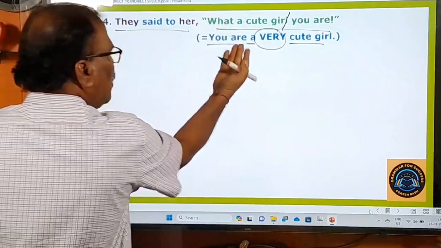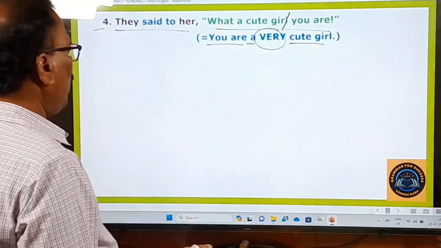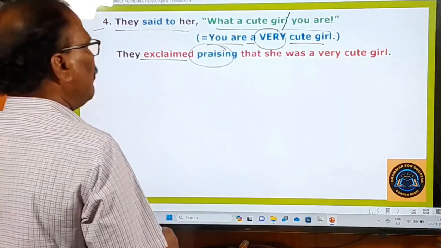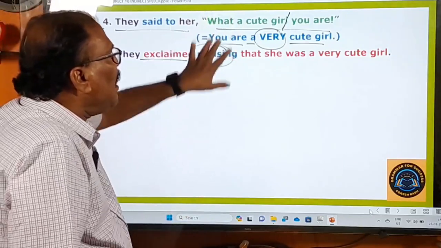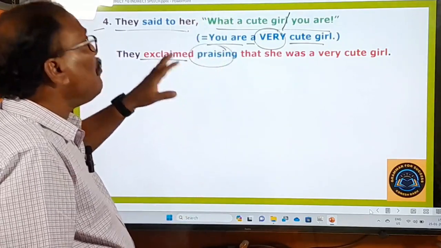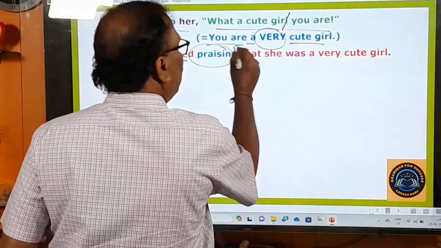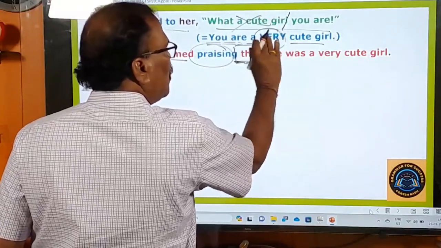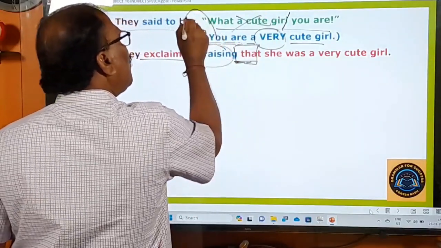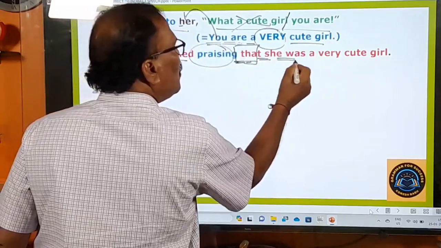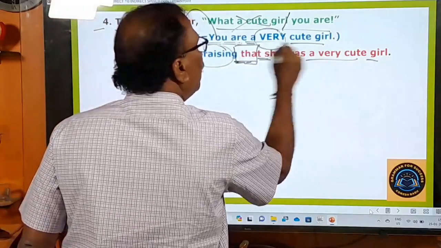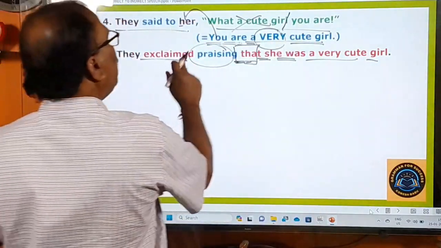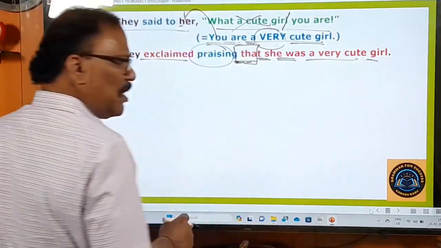And now when the sentence is turned into an ordinary sentence, there is no problem. You can easily change it into indirect speech. They exclaimed, praising. We are using additional words to bring out the feeling of this. They exclaimed, praising that. Okay, praising, that is using the connecting word. "You" means "you are". Don't forget about this. When "you" is turned into "her", what happens? It becomes "she". And in the past tense, it takes "was". A very cute girl, a very cute girl, they are not to be changed. So they are put as it is. Okay, no problem. So here they exclaimed, praising that she was a very cute girl.